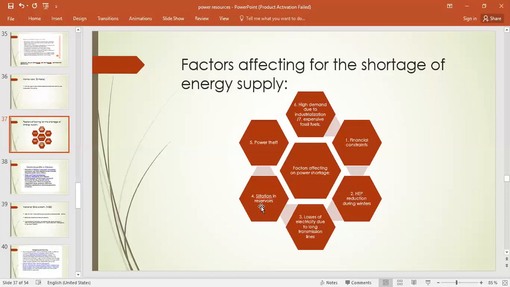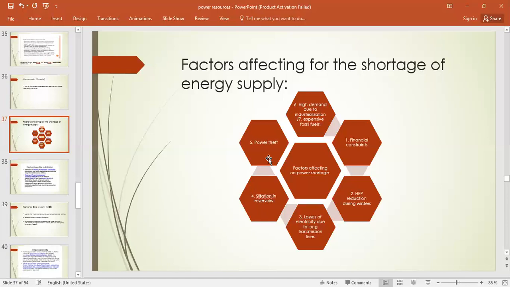Another factor is siltation in reservoirs, right? Siltation in the reservoirs of dams also causes a disruption in the electricity generation by reducing the flow of water, right? Okay. Another factor is power theft. That is very common. We all are aware of it. Power theft occurred on a large scale until recently, especially if we talk about Karachi, right?